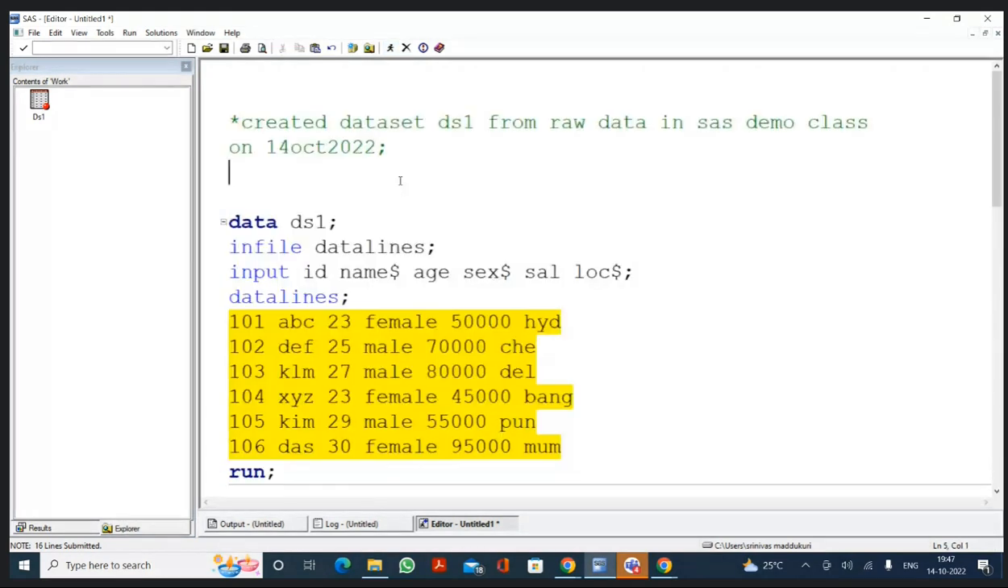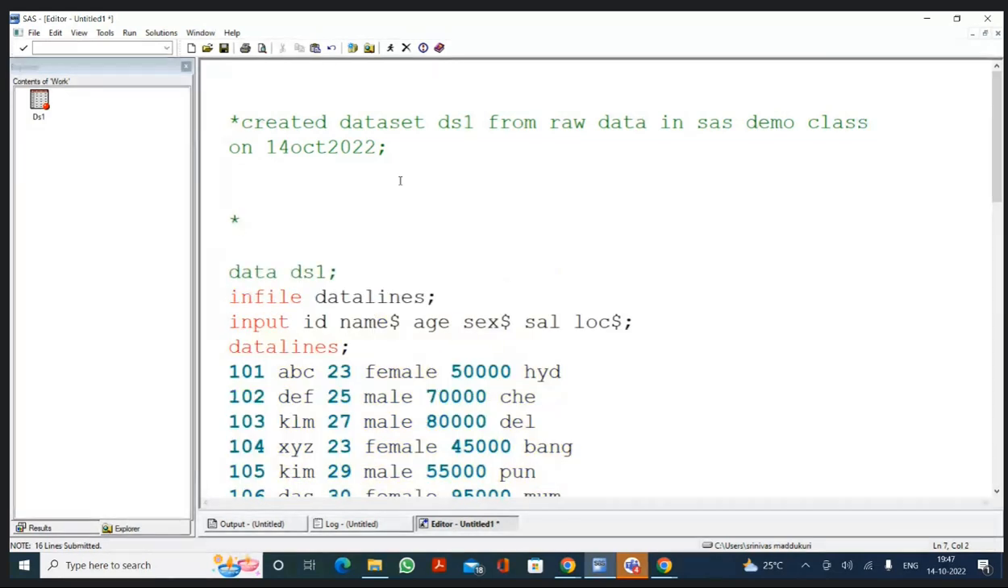Understand this one? Tell me how to write the comment. Start with an asterisk symbol, write the text and end with a semicolon. Very good. This is one way of writing a comment.